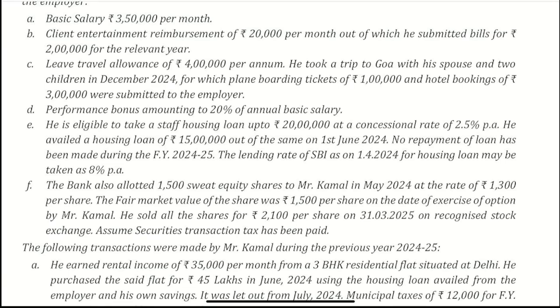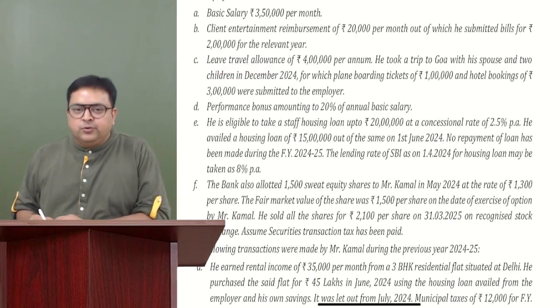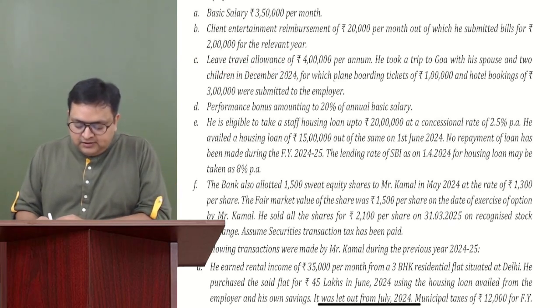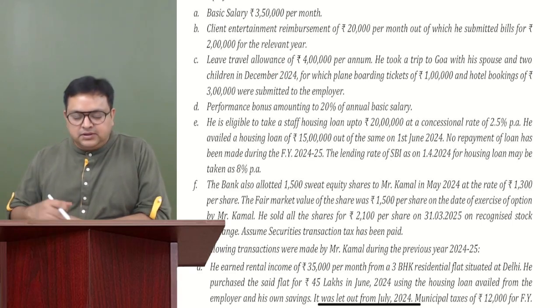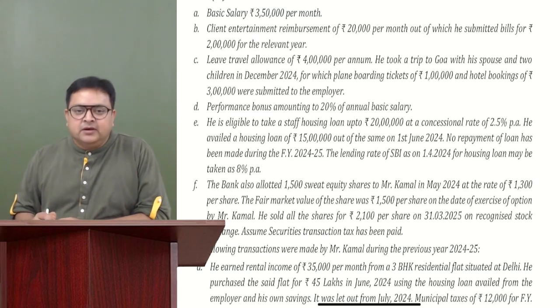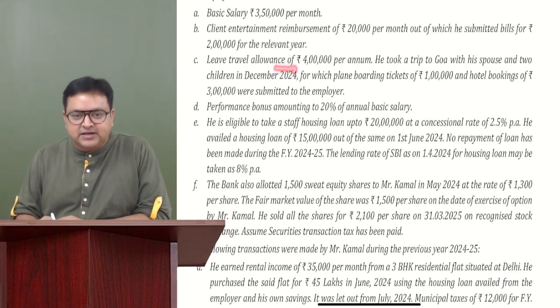Now, C point. Leave travel allowance. What is leave travel allowance? Your employer gives you money to travel within the country. I have discussed this point in the regular batch, but probably I might not have discussed it in the fast track batch.